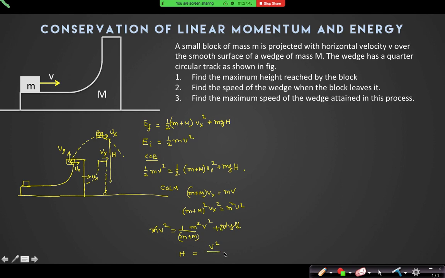So v square by 2g into 1 minus m by (m plus M). Right, so it is capital M v square by 2g into (small m plus capital M). Have you got this one as your answer? Yes, sir. So that is the maximum height reached by the block.